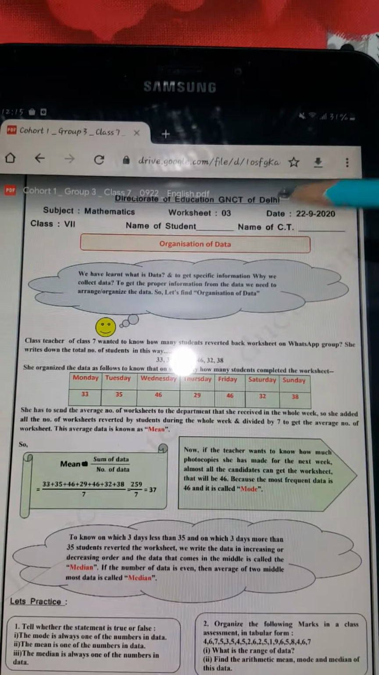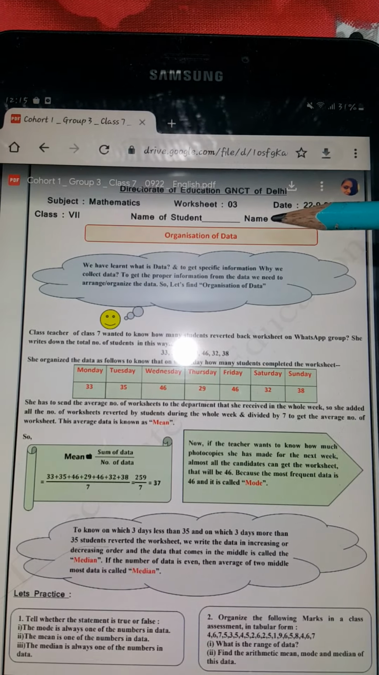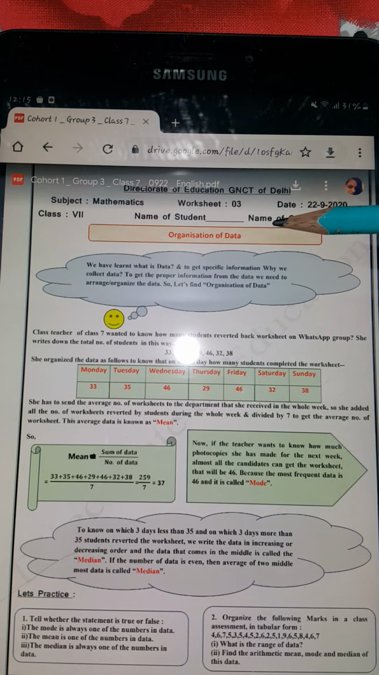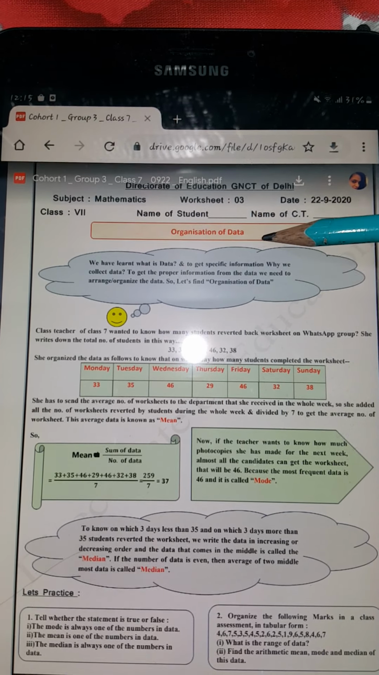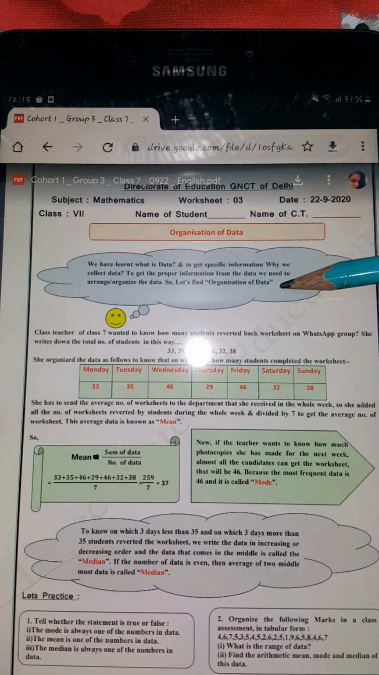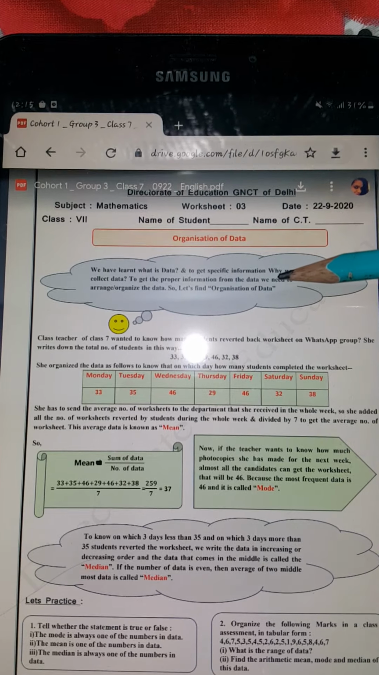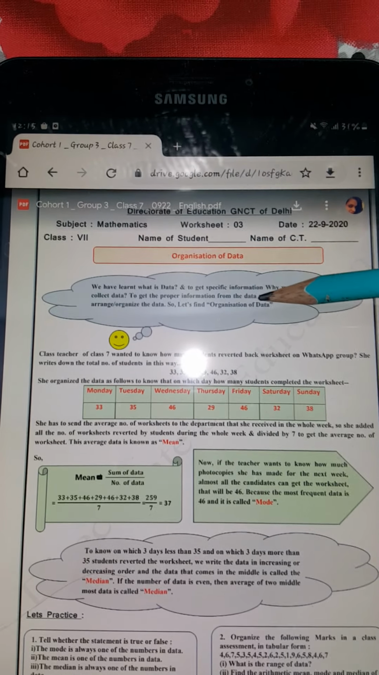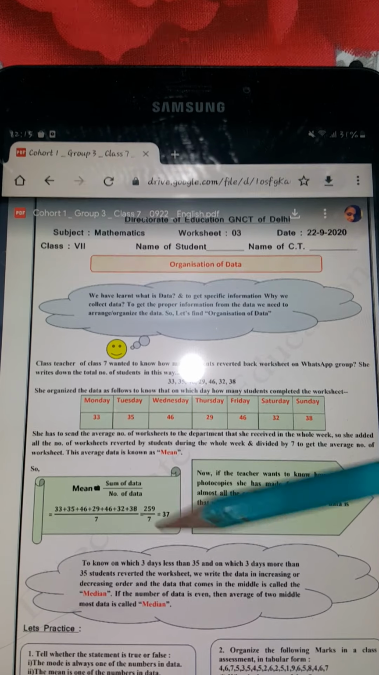As today's topic is organization of data, which we did in the last worksheet also, now we will learn how to organize data in a tabular form. We have learned to organize in tabular form. Now let us see an example.